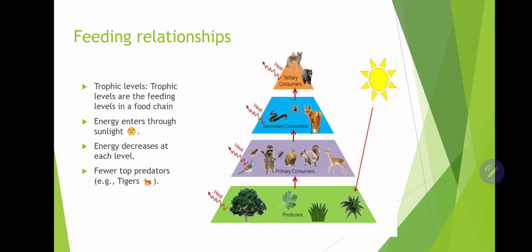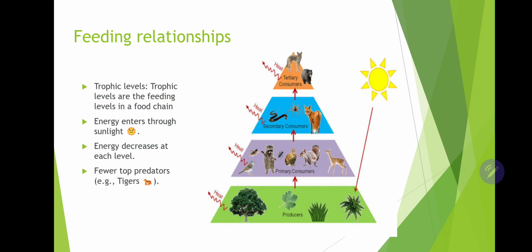So as you can see in this picture, there are various trophic levels out there. There are producers, primary consumers, secondary consumers and tertiary consumers. Producers are the ones which extract the maximum amount of energy from the sun, and they prepare their own food. So producers produce their own food by the process of photosynthesis.